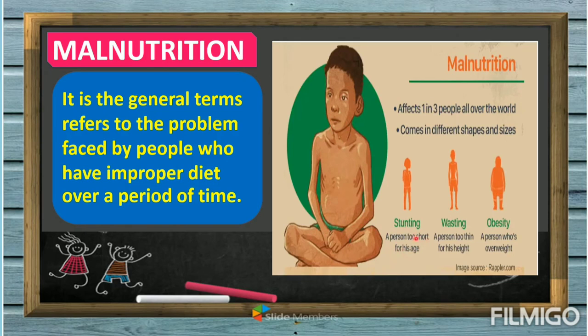So that is what we call stunting. Another, a person too thin for his height. So make sure your BMI is correct, or balanced with your age and with your height. Next, obesity. So it's a person who's overweight. Okay, so you can consider yourself malnourished not just if you are thin, but also if you are obese or too thin for your height.